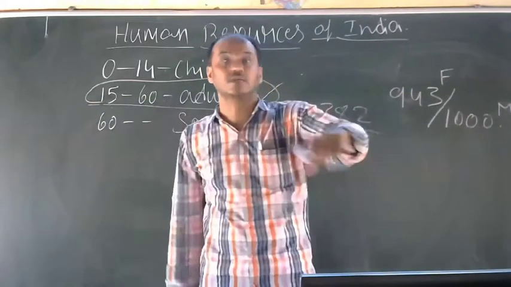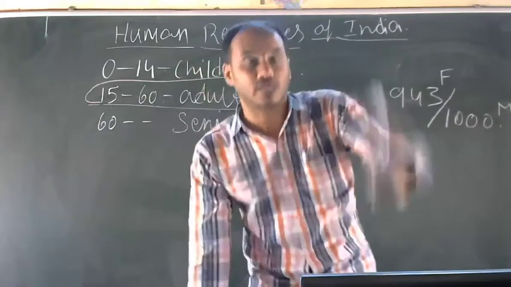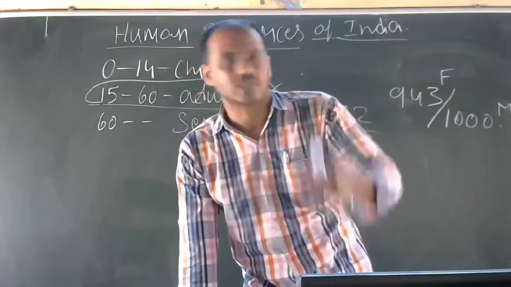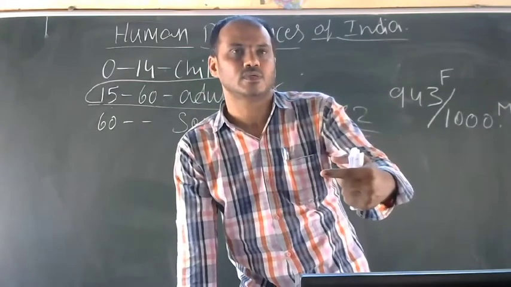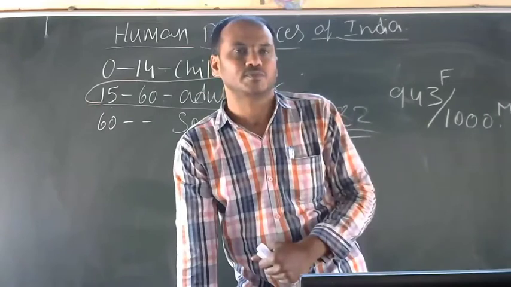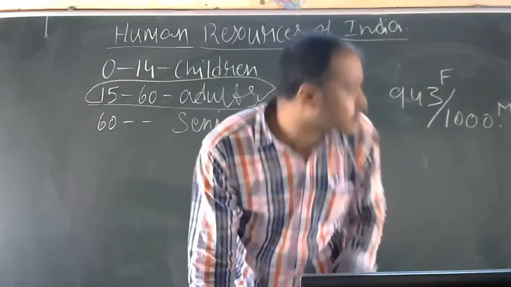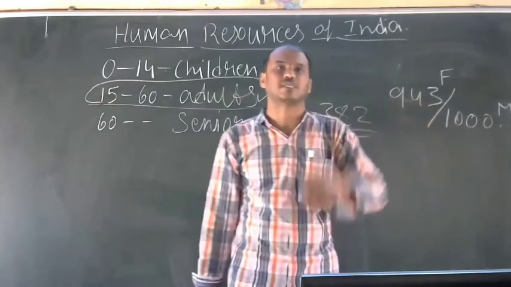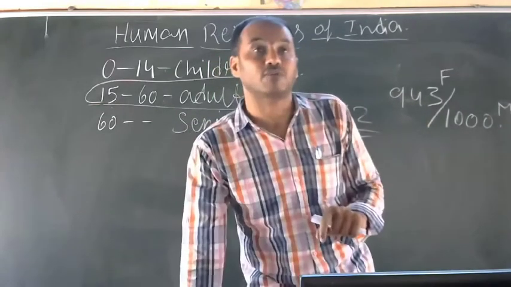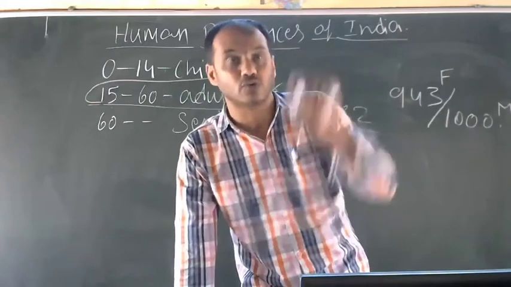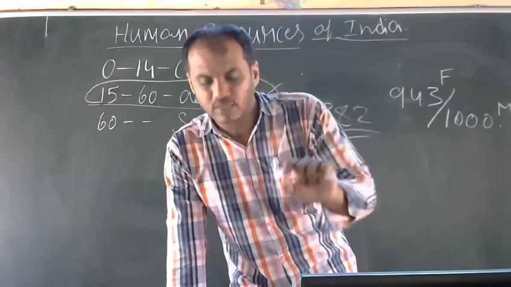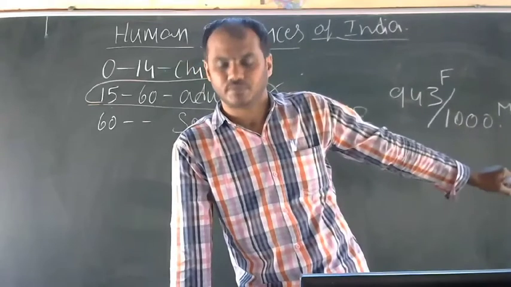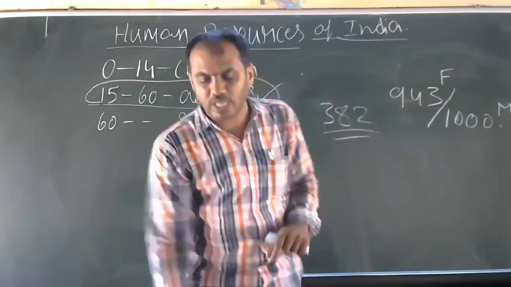So that is the reason in many castes today girls are not there, especially in certain castes. Girls are not there itself, due to the unfavorable sex ratio. For 1000 males, 943 females are there, which is unfavorable to the females.